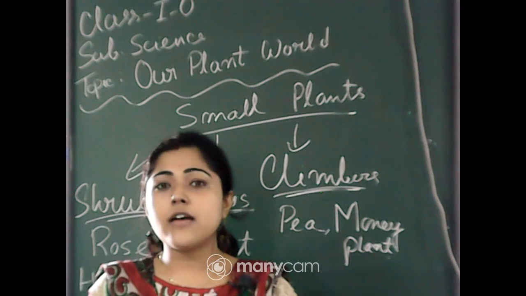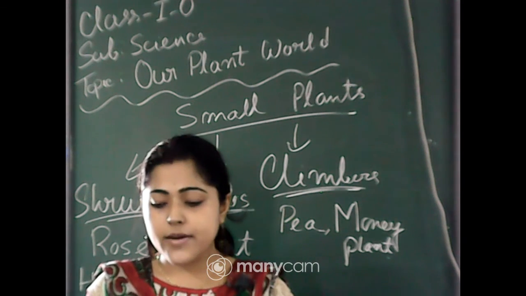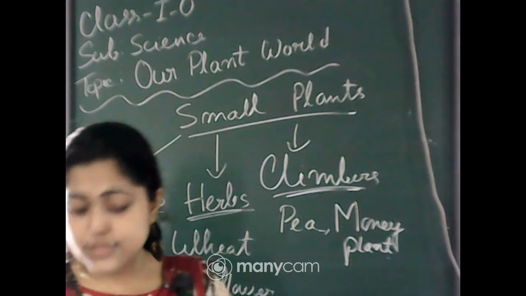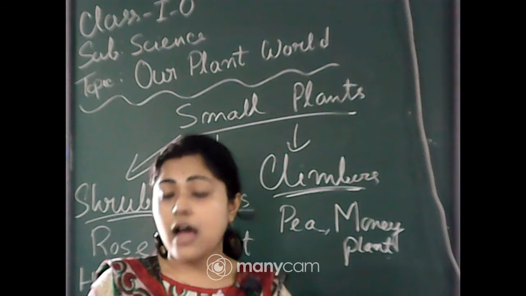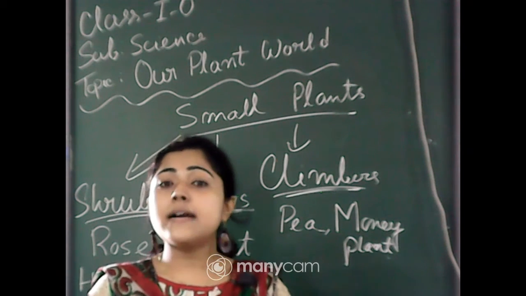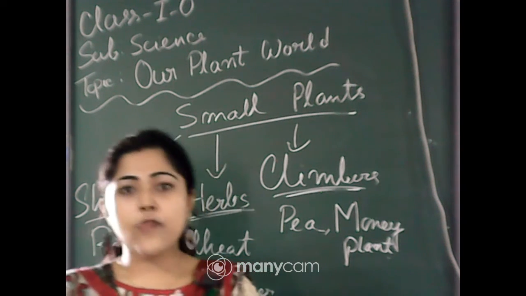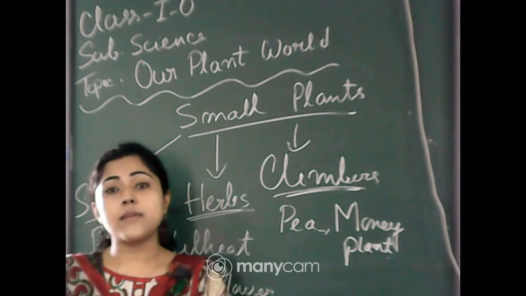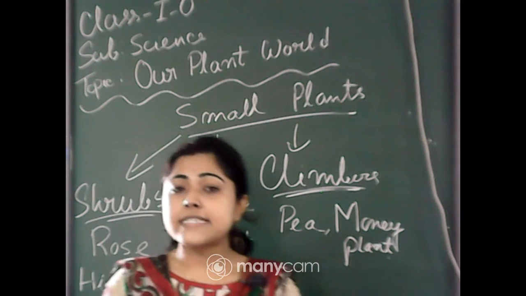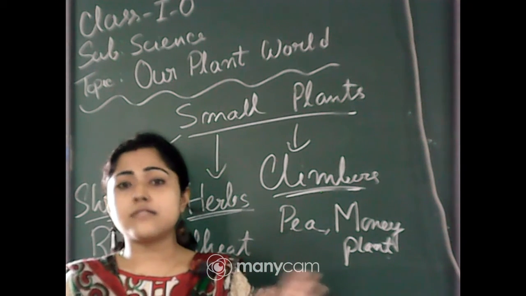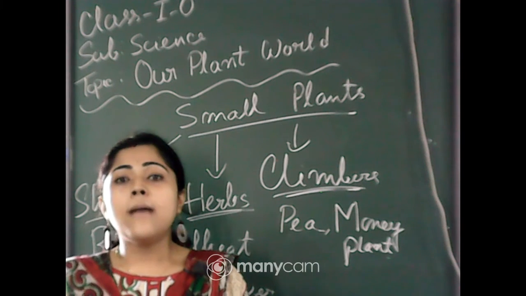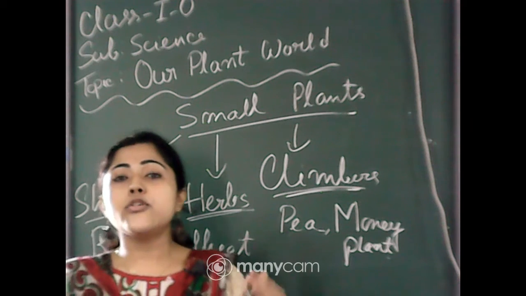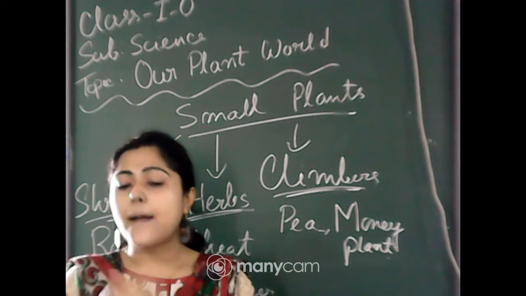So first of all the question is, what are creepers? Some plants have a very weak stem, as we already learned that herbs also have a weak stem, but they can stand straight on their own, okay? But next we learned climbers. They also have a very weak stem. They cannot stand straight on their own, but they need help. They need the help of something to climb up.